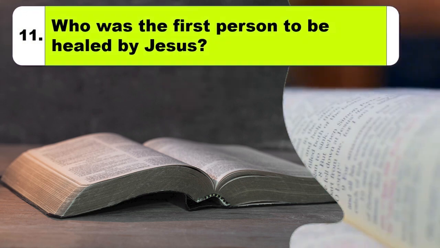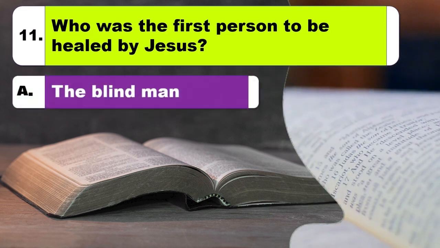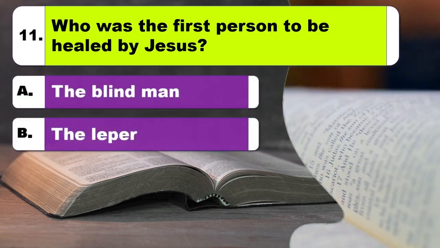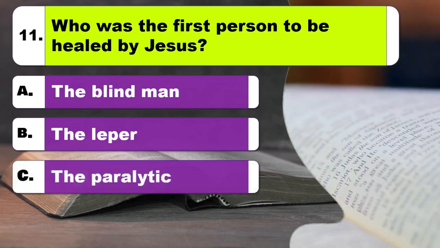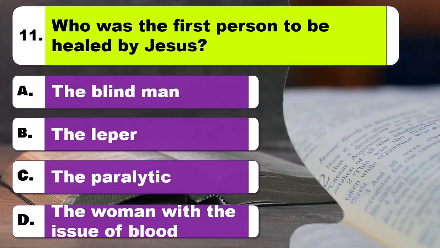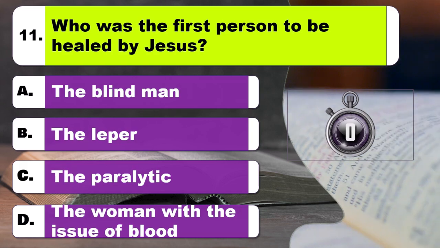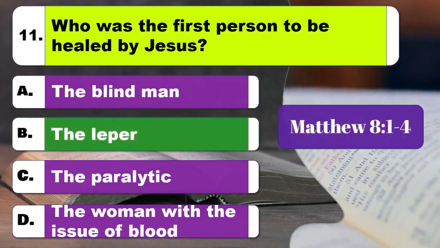Question 11. Who was the first person to be healed by Jesus? Option A, the blind man. Option B, the leper. Option C, the paralytic. Option D, the woman with the issue of blood. The right answer is option B, the leper.